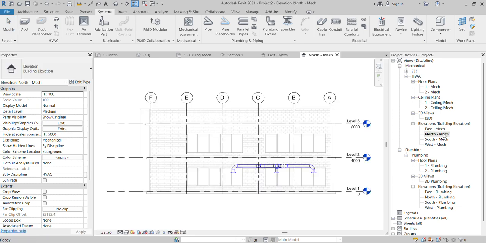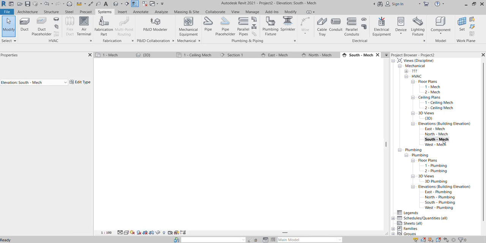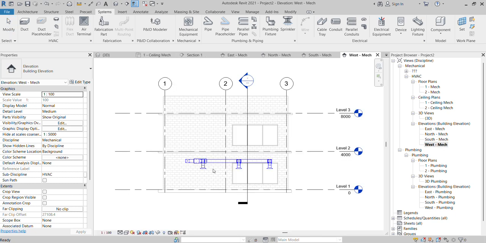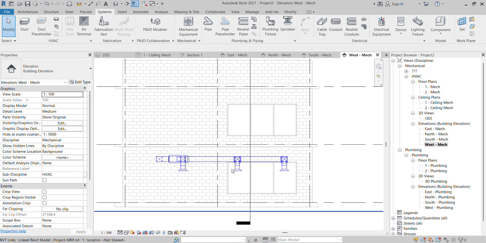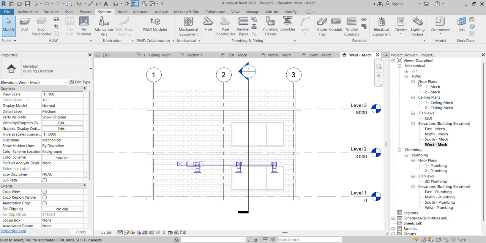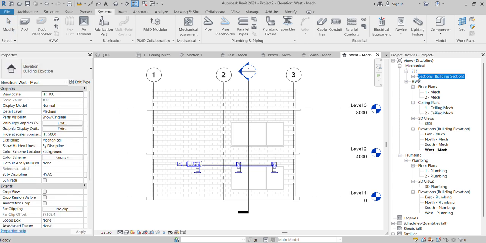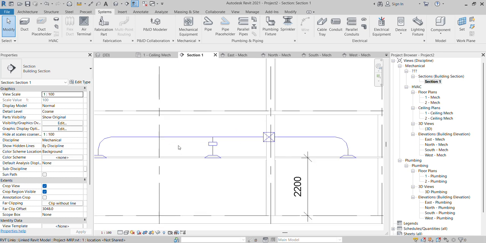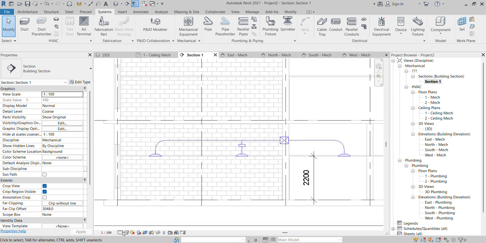When you go to elevation north, elevation east, south and elevation west, everywhere you can see the location of air terminals and all. Right? And the same thing you can go back to your section. You can see it's already connected.